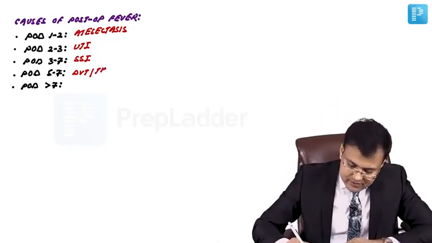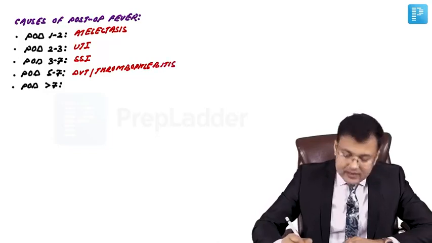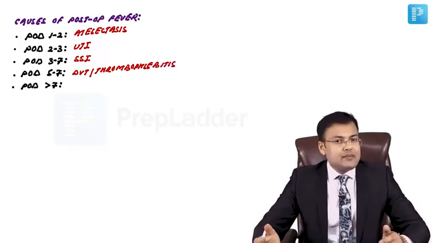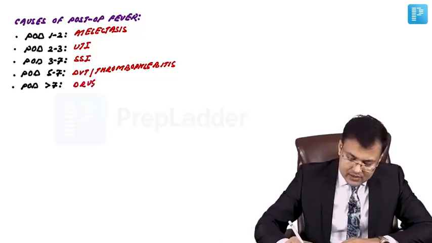So it's because of DVT or thrombophlebitis. And if the fever comes after 7 days, it's because of drugs. So that's drug fever.